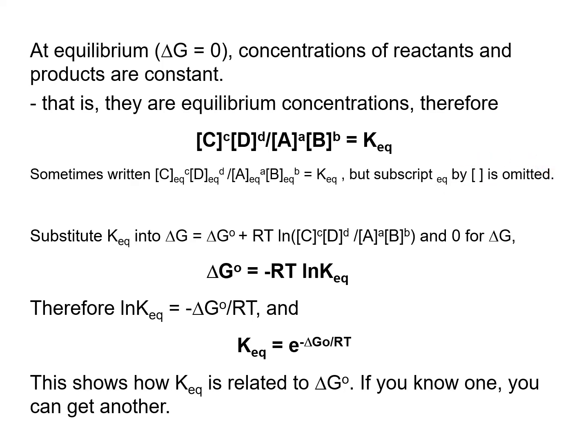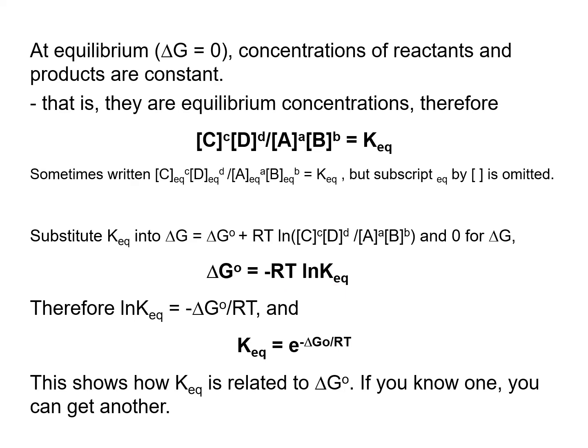Now let's substitute this KEQ, which was this value, into the formula for delta G. And delta G is going to be 0, of course, at equilibrium. So it's just 0 equals delta G naught plus RT ln KEQ. And you can rearrange these values to get delta G naught equals minus RT ln KEQ.